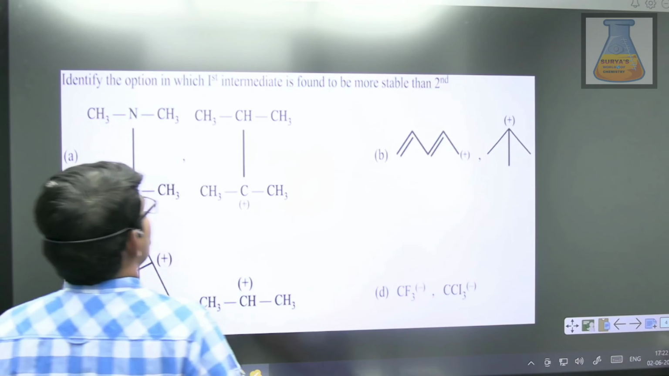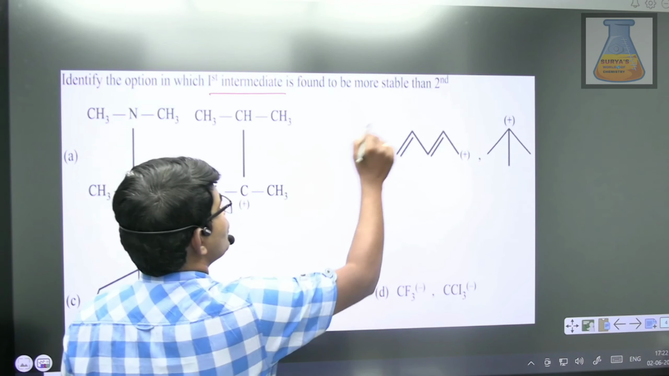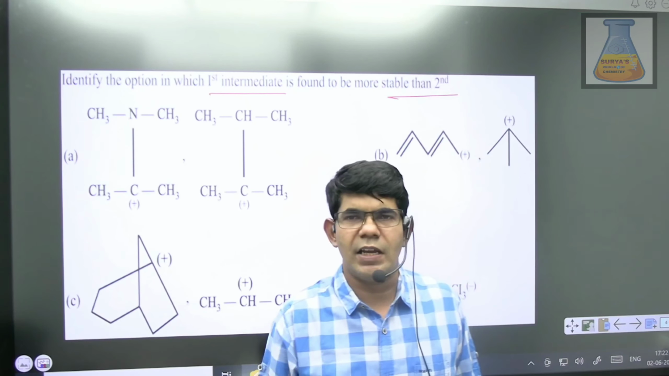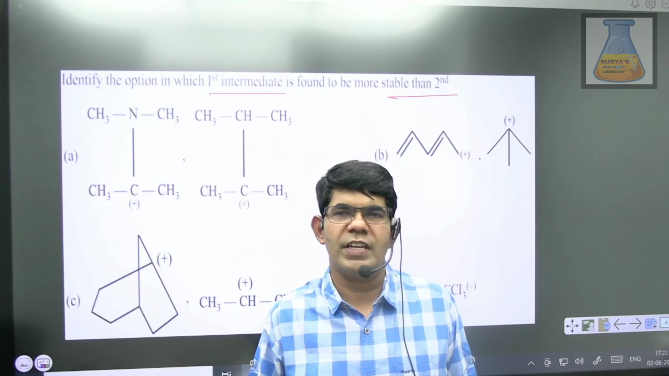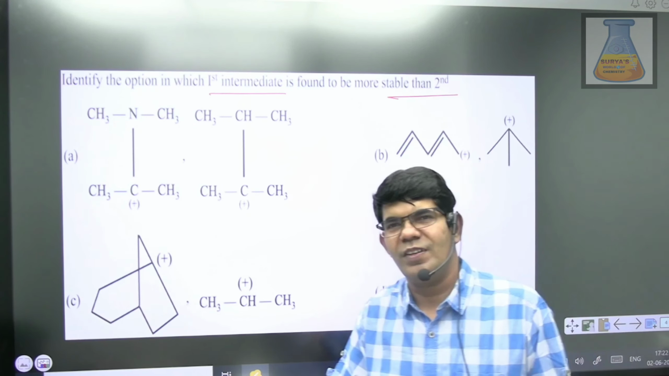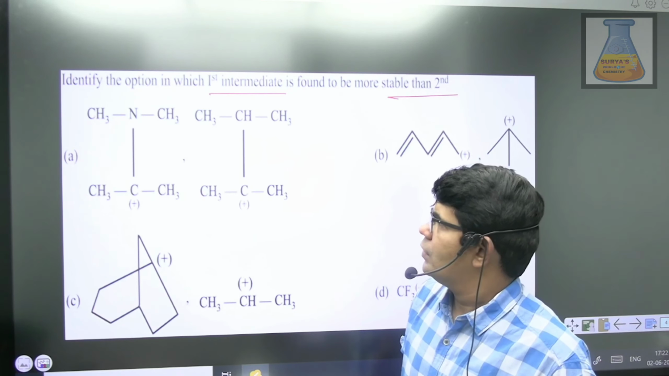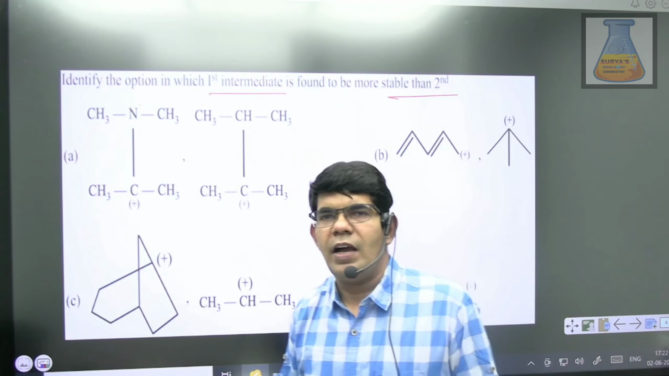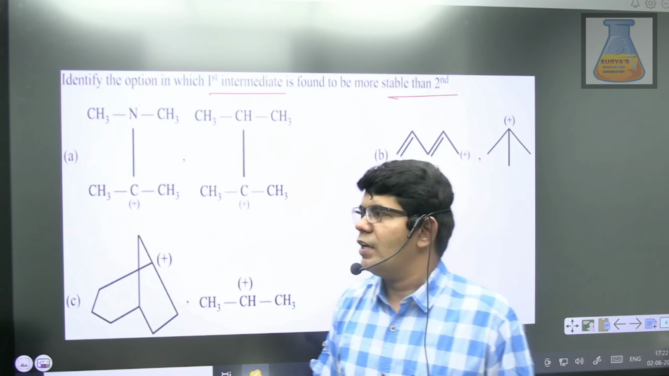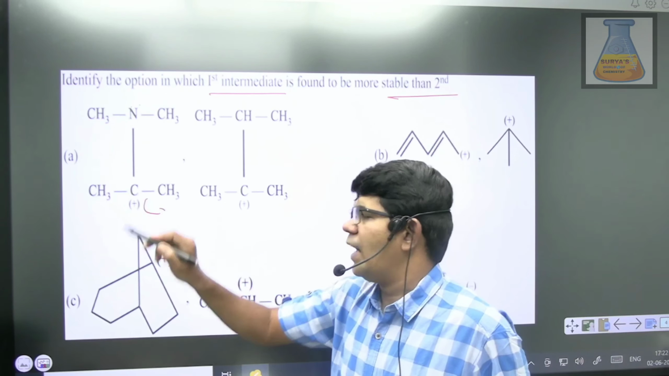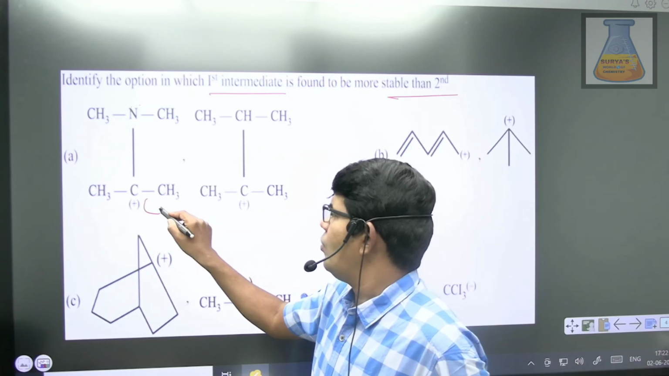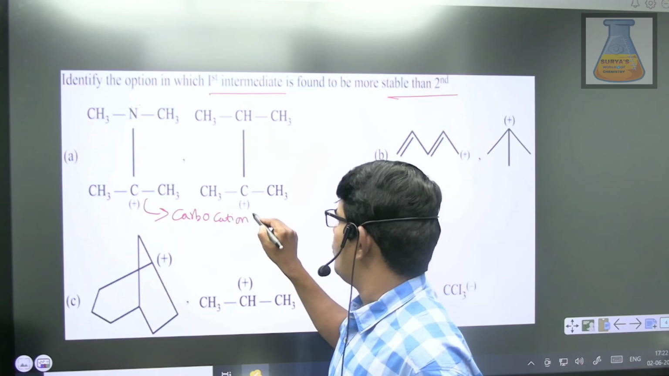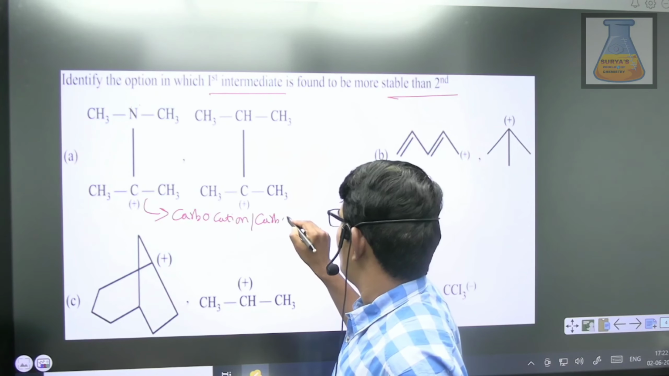Identify the option in which the first intermediate is found to be more stable than the second one. Here he has given a combination of multiple intermediates and is asking us to choose the one where the first intermediate is more stable than the second one. Let's have a look. In the first one, students, he has given a nitrogen having a lone pair, which is attached to the carbon having a positive charge. Here the carbon containing a positive charge can be considered a carbocation or carbonium ion. Will you consider this as carbocation or carbonium ion? What will you consider?